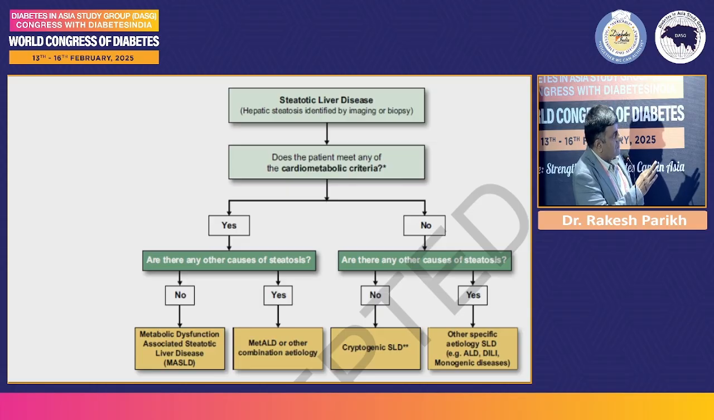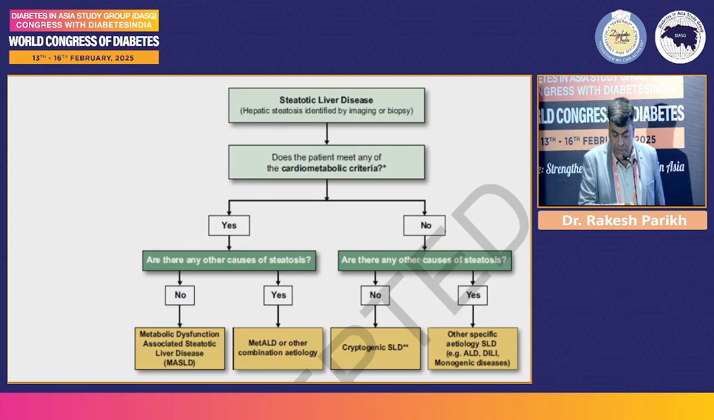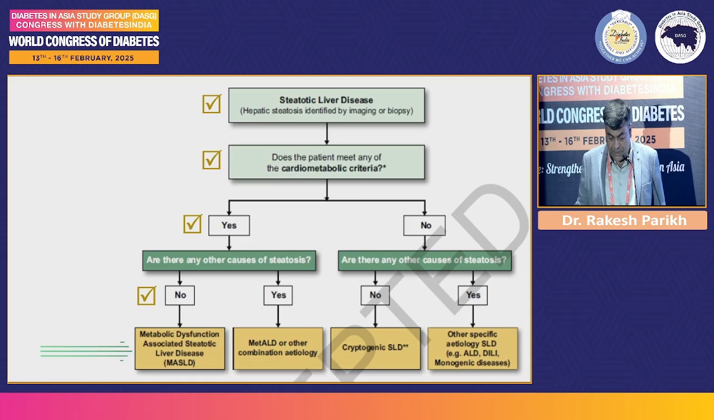Those who do not have these cardiometabolic criteria but still have steatosis on ultrasound, these people you have to look for the other causes. You might be able to identify some causes which might be alcoholic or drug induced, and if you can't find a cause, then you call it as a cryptogenic SLD. Now we'll focus more upon the MASLD, which is the topic for discussion today.